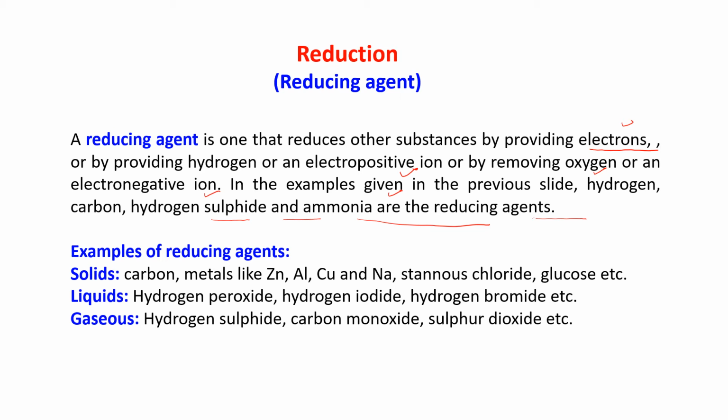Some examples of reducing agents. Solid reducing agents: carbon, metals like zinc, aluminium, copper, sodium, stannous chloride and glucose. Liquids: hydrogen peroxide, hydrogen iodide, hydrogen bromide are the liquid reducing agents. And gaseous reducing agents: hydrogen sulfide, carbon monoxide, sulfur dioxide, etc.